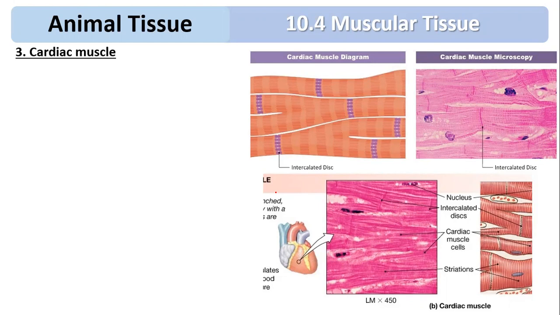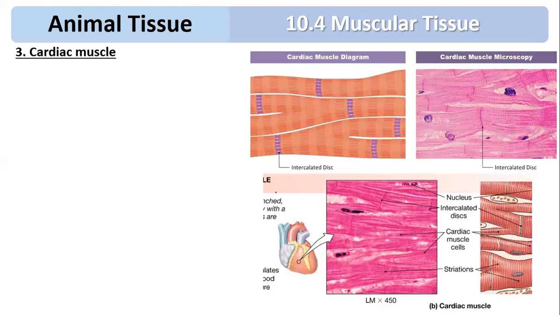Okay, the sarcolemma is not distinct. Sarcolemma is again the plasma membrane or cell membrane. The cells are uninucleated, but they are arranged very close to each other, so that they appear to be multinucleated. They actually have a single nucleus, but they are located very close to each other, so they appear to be multinucleated.